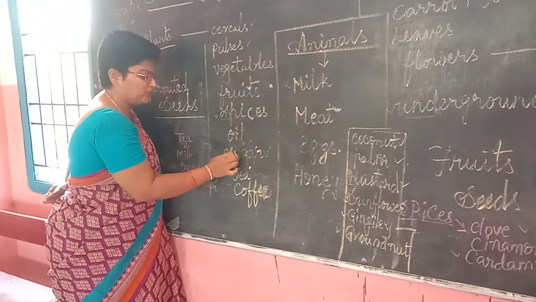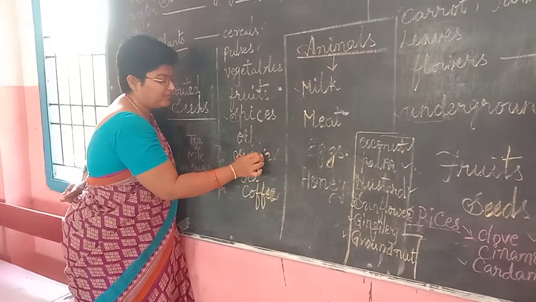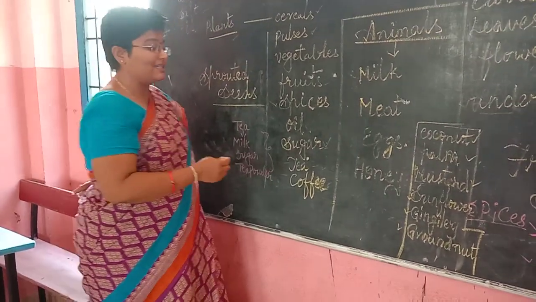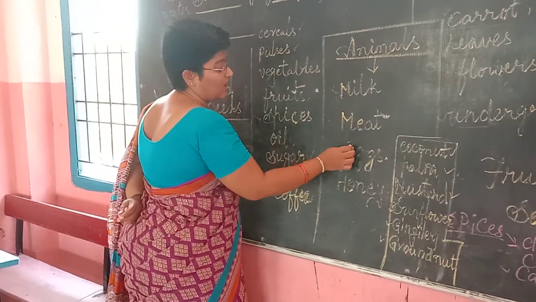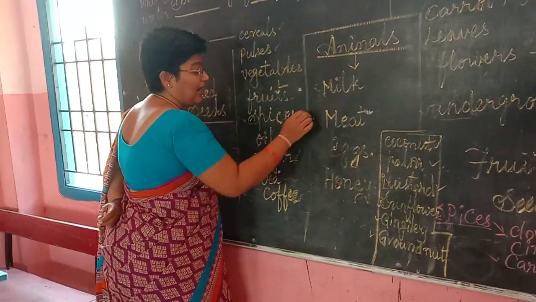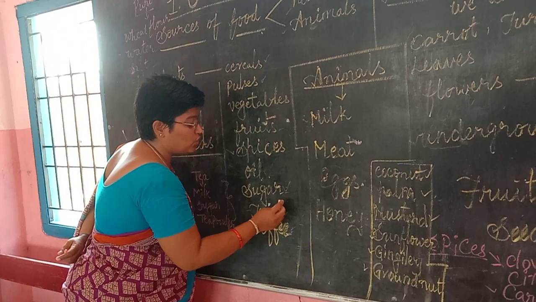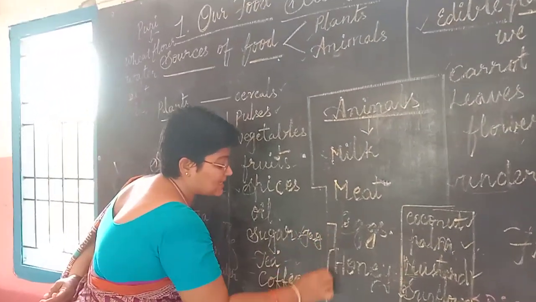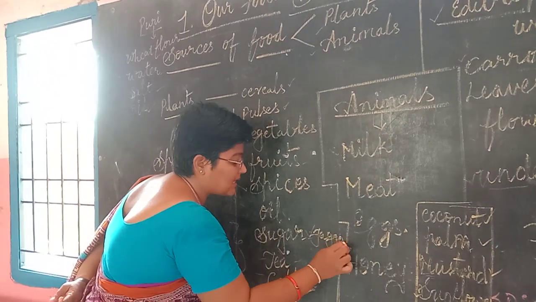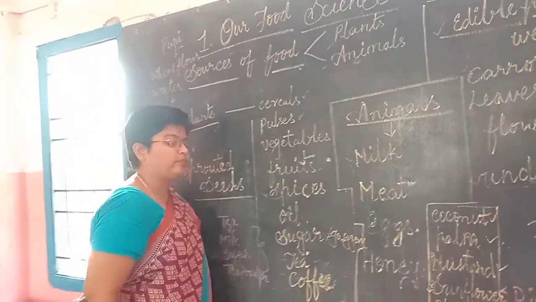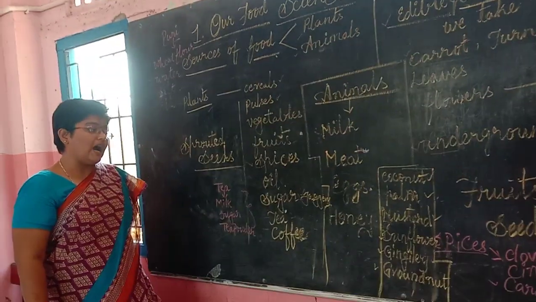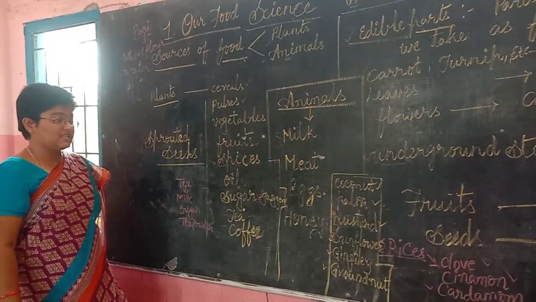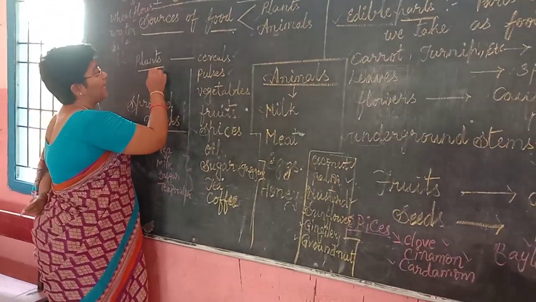Next, coming to sugar. Have you ever thought about where this sugar comes from? You know two types of sweet items which are used regularly at our home. Other than sugar, we use another product which gives a sweet taste, that is nothing but jaggery. These two are sweet substances obtained from plants.